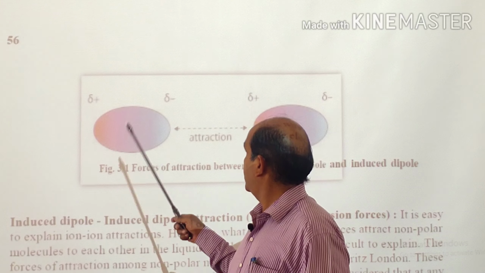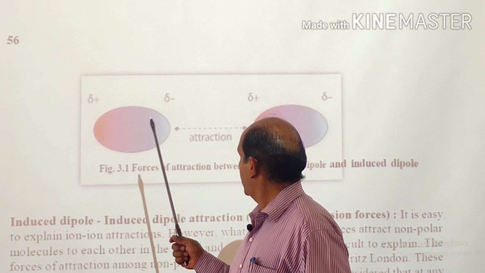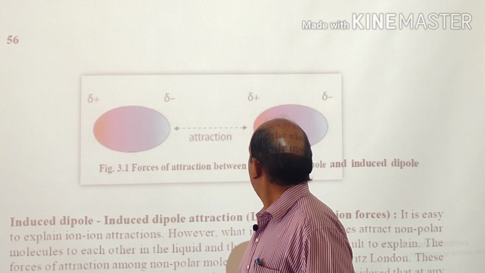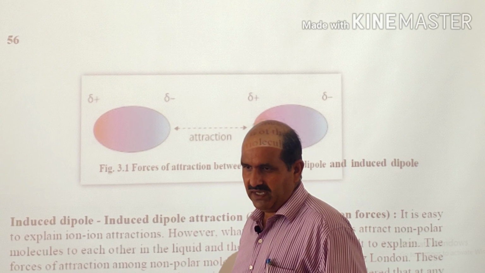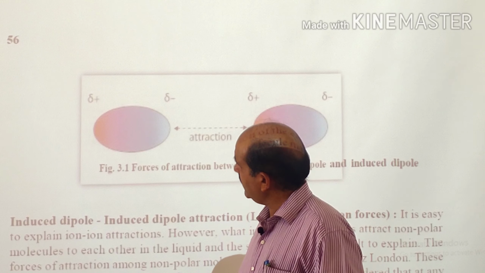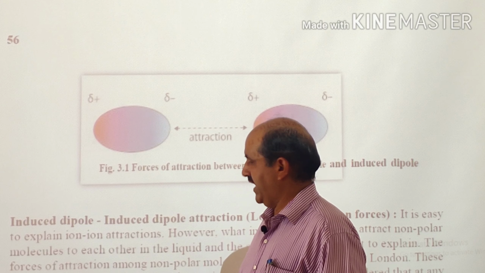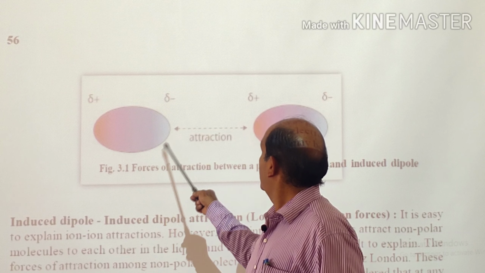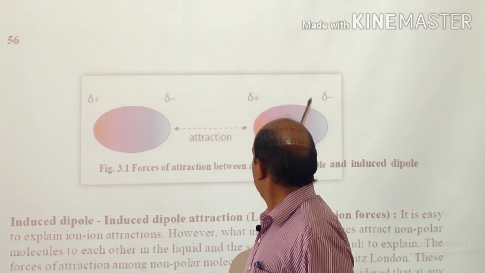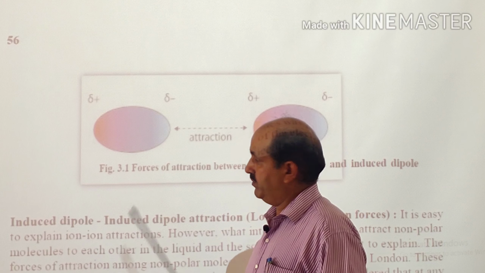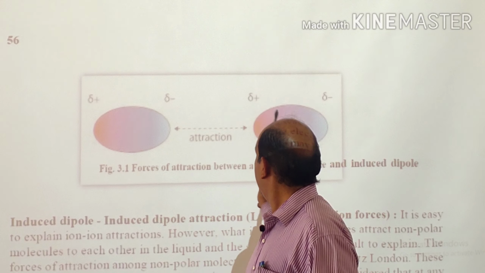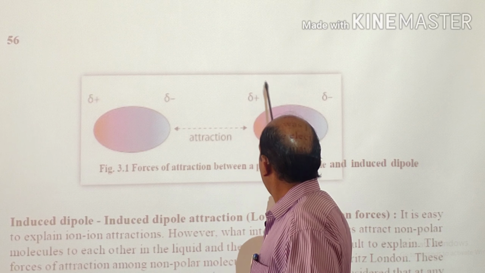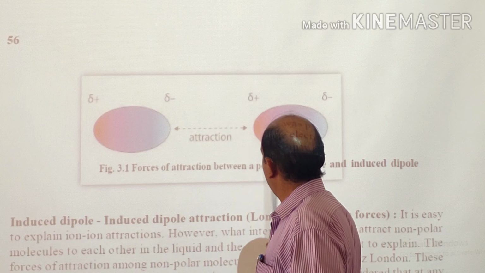So the interaction between a polar molecule and a non-polar molecule is called dipole-induced dipole interaction. Say this is the polar molecule and this was initially the non-polar molecule, but under the influence of the polar molecule, its symmetrical electron cloud gets distorted and a slightly positive and slightly negative charge is introduced.